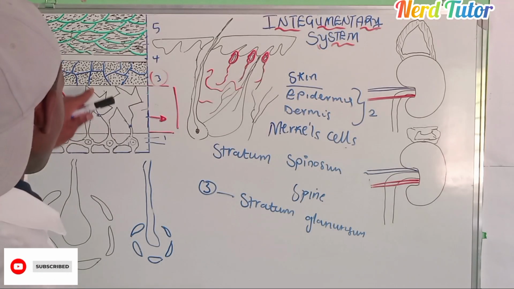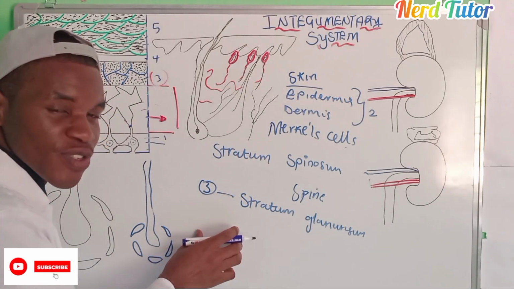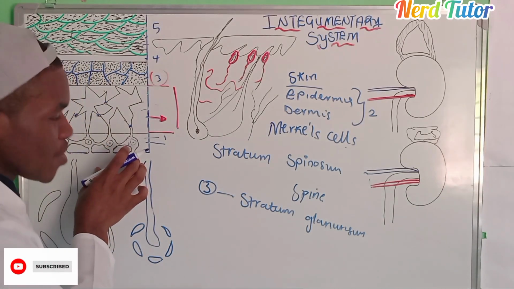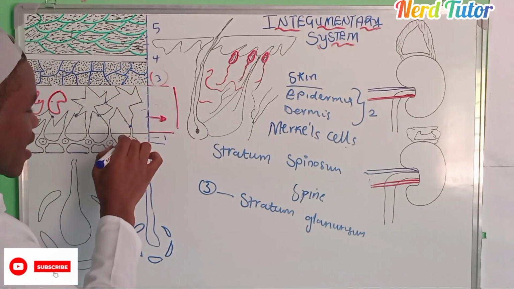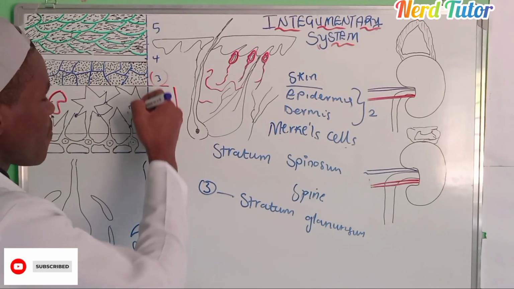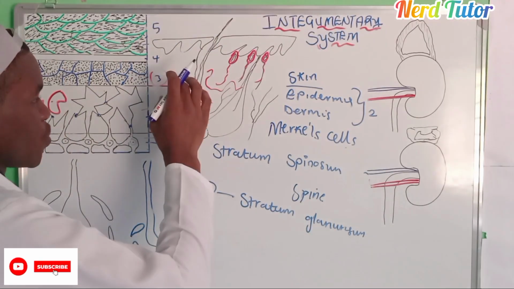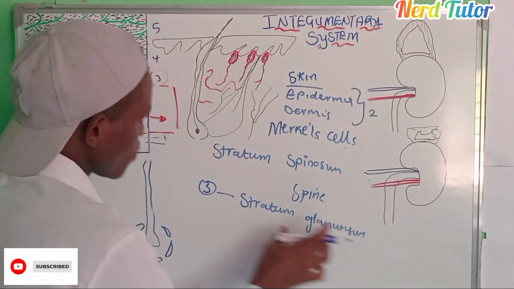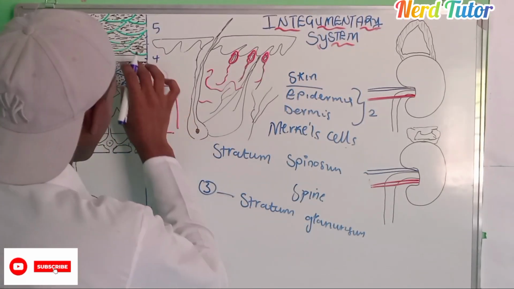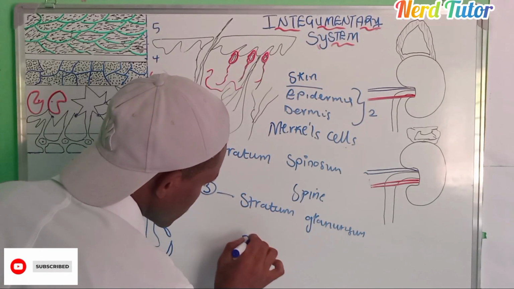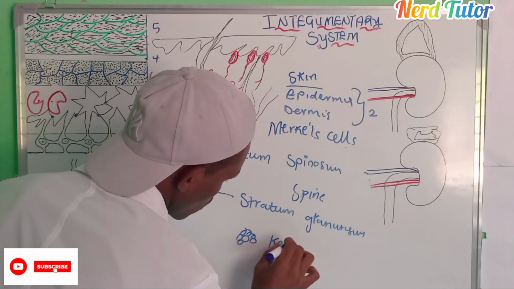So now, inside these granules, what you are going to find is what? That keratin that was being produced here. So here, the keratinocyte was being produced, but here what will happen is, after the keratinocyte has been moved or traveled or passed to these other cells, they will again pass to the next stratum, which is stratum granulosum. So in stratum granulosum, what you are going to find is those granules. So inside the granules, you're going now to find what we call keratohyalin.